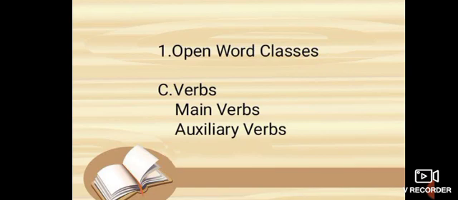Number four, linking and phrasal verbs. Verbs which join the subject and complement in a sentence are called linking verbs. For example, she is a doctor, she is a dancer, she is an actress. She is the subject, is is the verb, and a doctor is the complement.